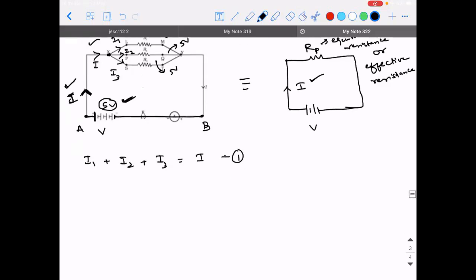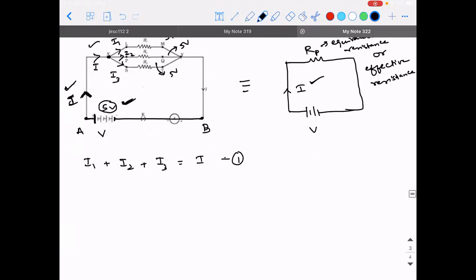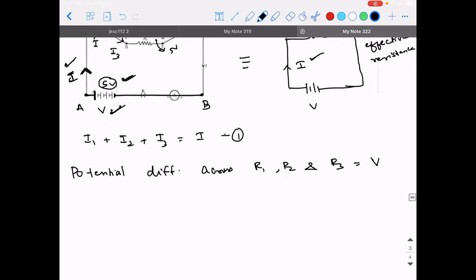Now comes an important question. The potential difference across R1, R2, and R3 is how much? The potential difference across R1, R2, and R3 is going to be the same V. The example in this case is 5 volt.